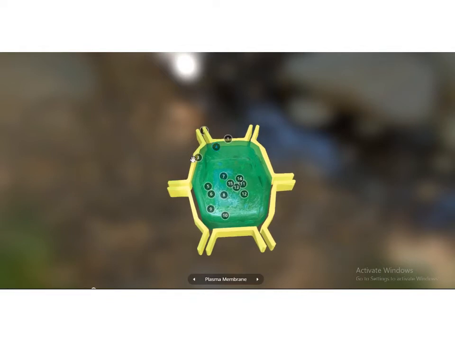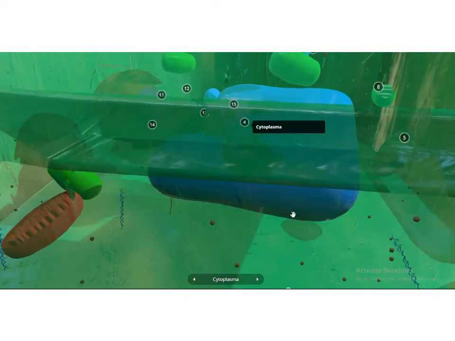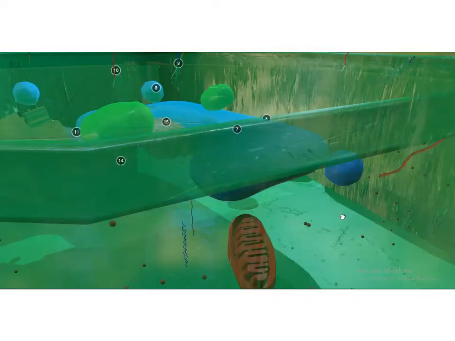Now let's see the protoplasm or cytoplasm, okay? Here you see this greenish, jelly-like, sticky structure. This is cytoplasm. So what is protoplasm and what is cytoplasm? What are the differences between them?